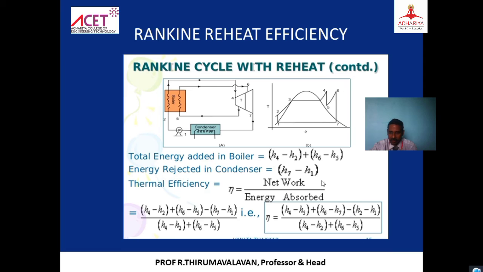And then minus pump work. How much is the pump work? H2 minus H1 is the pump work. Note how much is the heat addition inside the boiler: from point number 2, H2 to H4, so H4 minus H2, plus this one, H6 minus H5. That gives the overall efficiency of the cycle. Rankine reheat cycle.